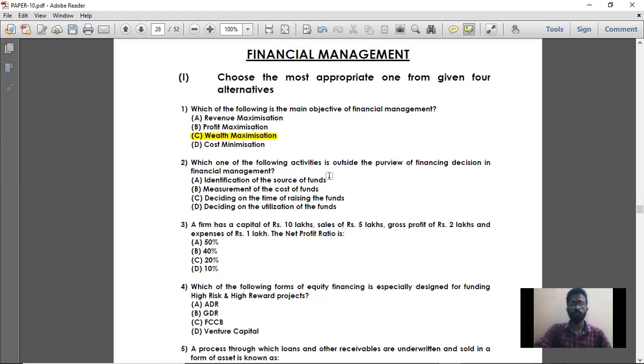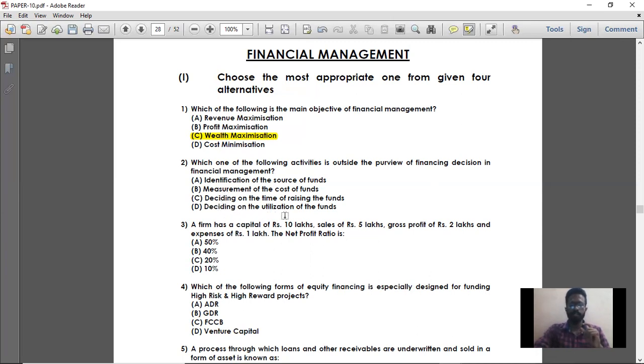Then measurement of cost of funds is also a financial decision, because measuring whether your cost of equity or cost of debt is lower decides which fund should be procured. That is called measurement of cost of funds, and that is also a financing decision. Then deciding on the time of raising the funds, that is, when to raise the funds, is also a financing decision. So all three are financing decisions.